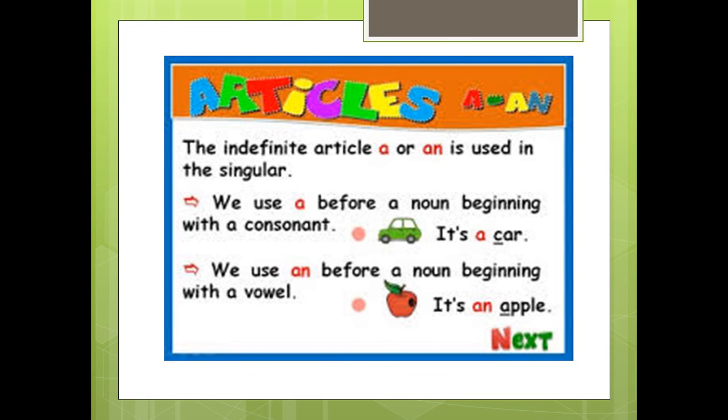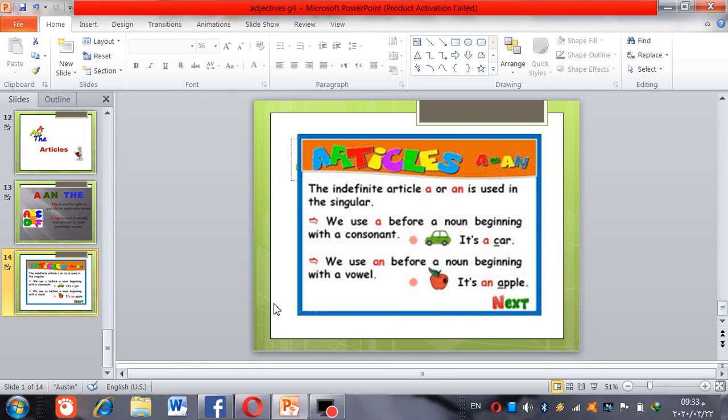We can't say a cars. We can't say an apples. No, a and an come with singular only, with one noun only, number one only. So a comes with a consonant, an comes with a vowel.